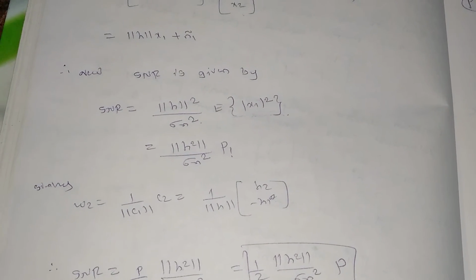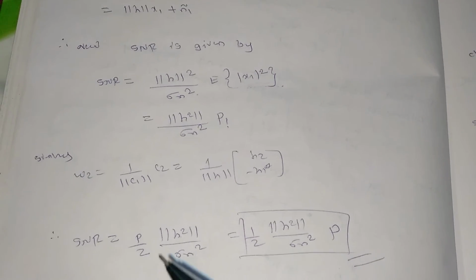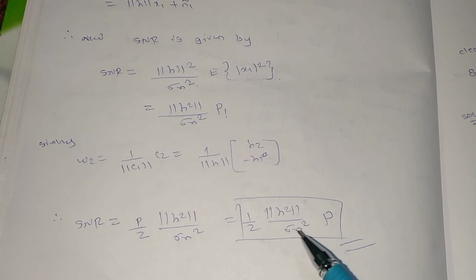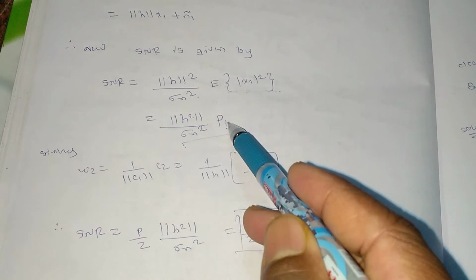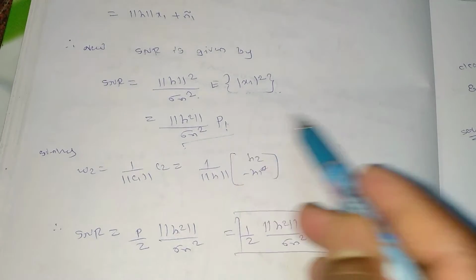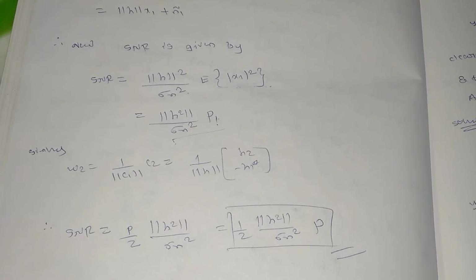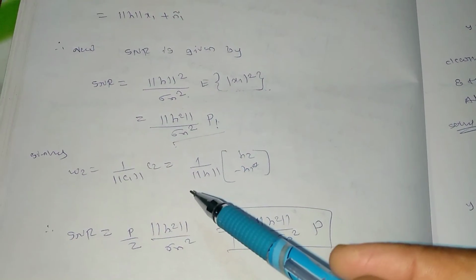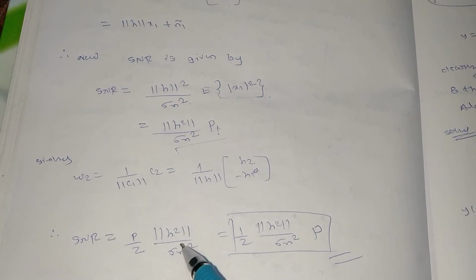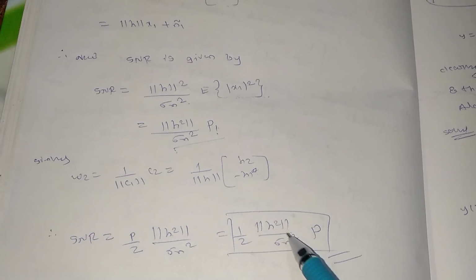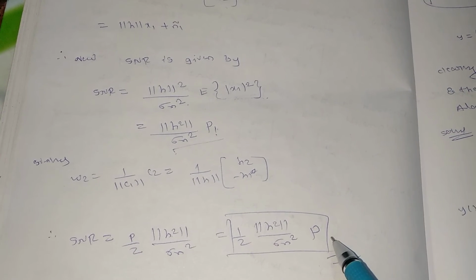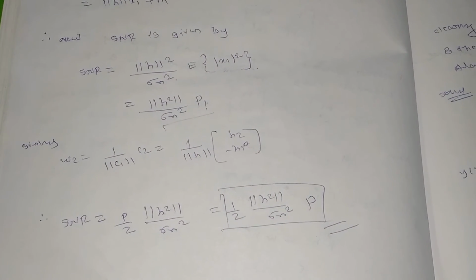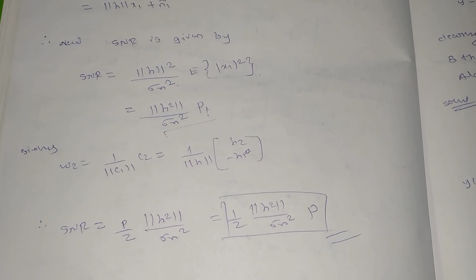Okay, so now I have got the result for W1. Similarly, I will calculate for W2, which I'll get as 1 by 2 H2 square. I will get the same, but here it is P1 and there it will be P2. Now try to find the combined signal to noise ratio, which will be adding the W1 and W2 signal to noise ratios. So P by 2 H square by sigma n square, or 1 by 2 H square by sigma n square into P, I will be writing. This is the optimal or final signal to noise ratio which we'll have in the case of Alamouti codes.